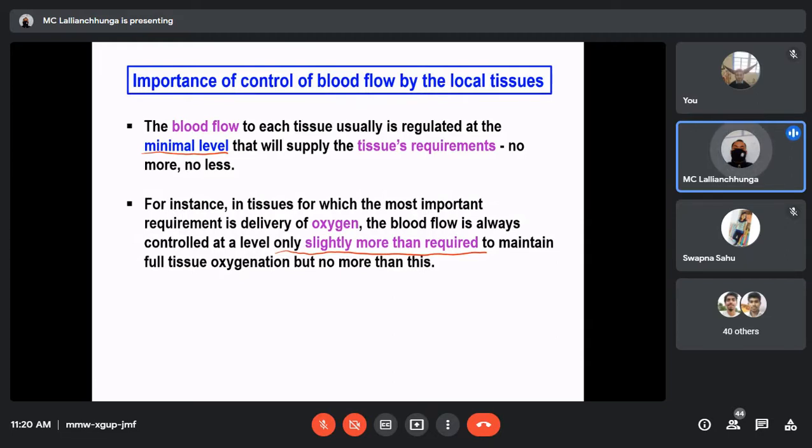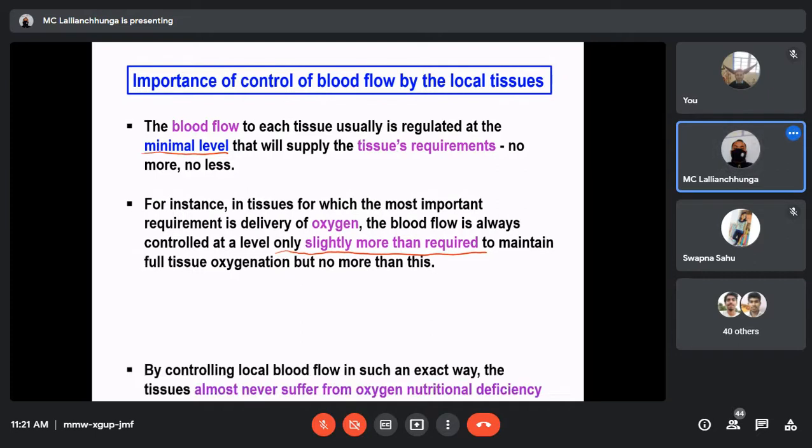So when there is blood supply to a particular organ, that volume of blood is more or less just sufficient for that organ to perform its metabolism, or slightly more than required. We all know that oxygen is transported by blood only. Here we are giving oxygen as one example; for other nutrients, it is the same thing.